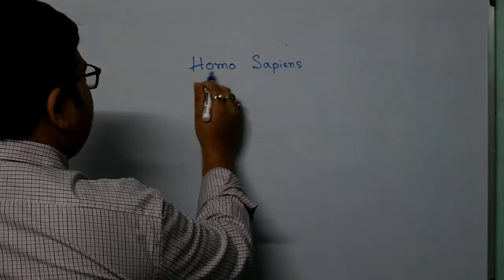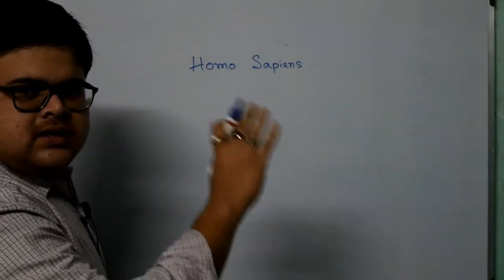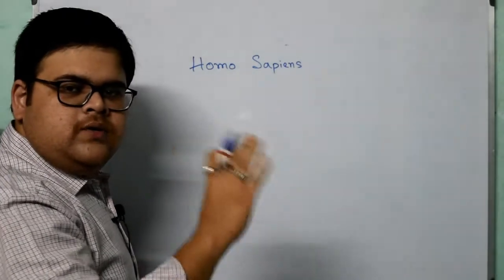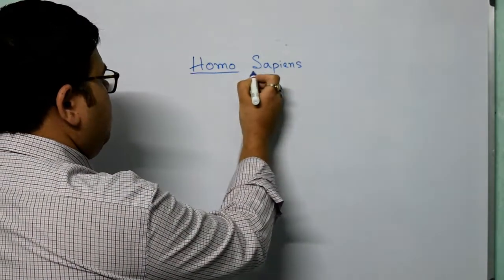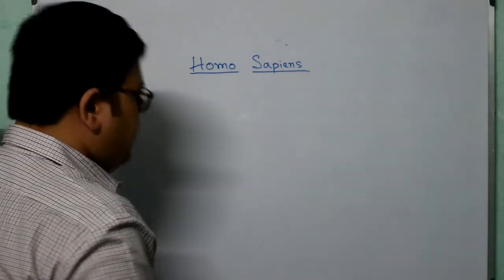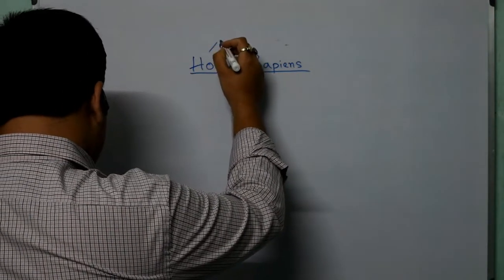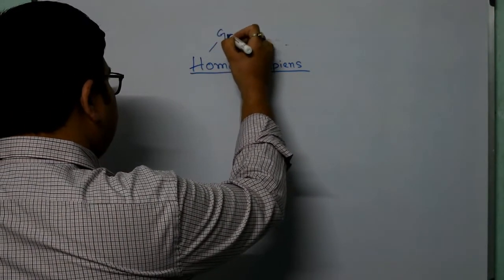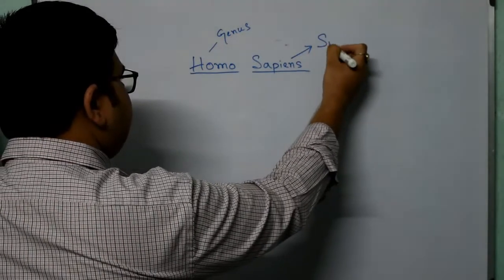Okay, now see, in handwritten form we cannot make italics, it is not possible. So what we do is we underline this particular thing. Okay, now this is the genus name and this is the species name.